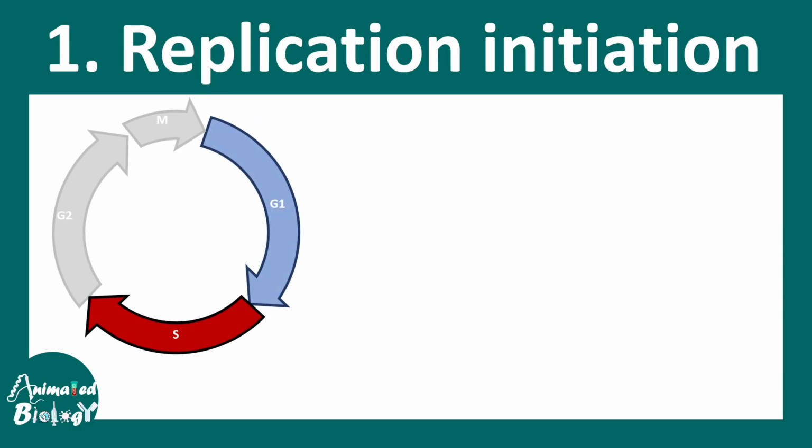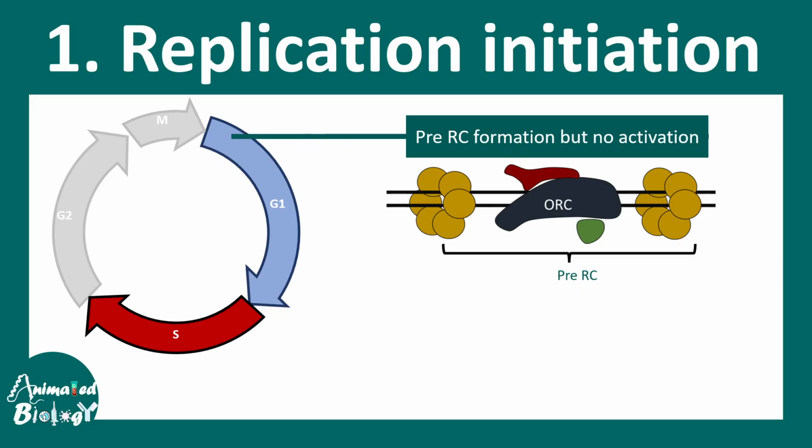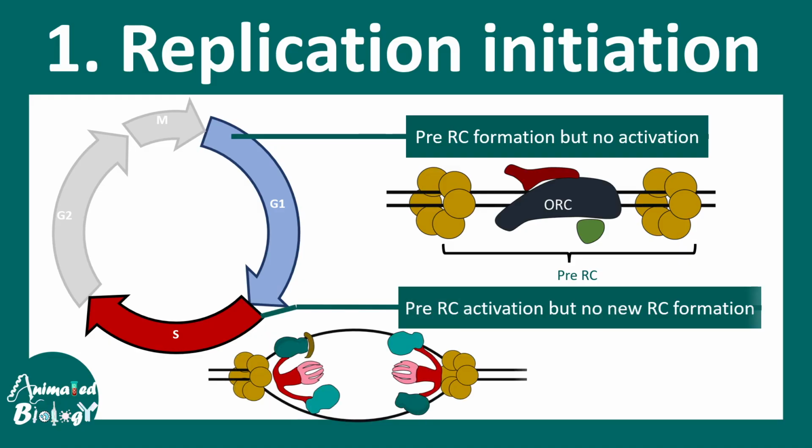So let's look at how the pre-initiation complex gets assembled and in which phase of the cell cycle it gets assembled on the DNA. The pre-replication complex forms in the G1 phase, but it's important to note that the pre-replication complex is not activated at this stage. The pre-replication complex is composed of a few components, most importantly the origin of replication complex, the MCM helicase, and the CDT1 and CDC6 proteins. In a moment, it will be clear what the functions of these proteins are.